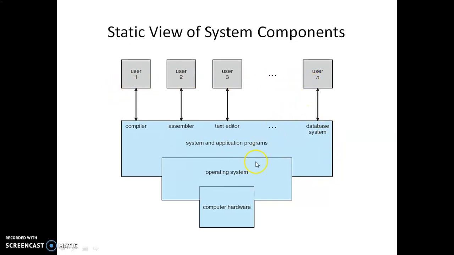See, system and application programs: the various programs we can have are compiler, assembler, text editor, and finally the database system. These are the users to which it is connected. So this is also one of the views. That view is called the static view of the system components.